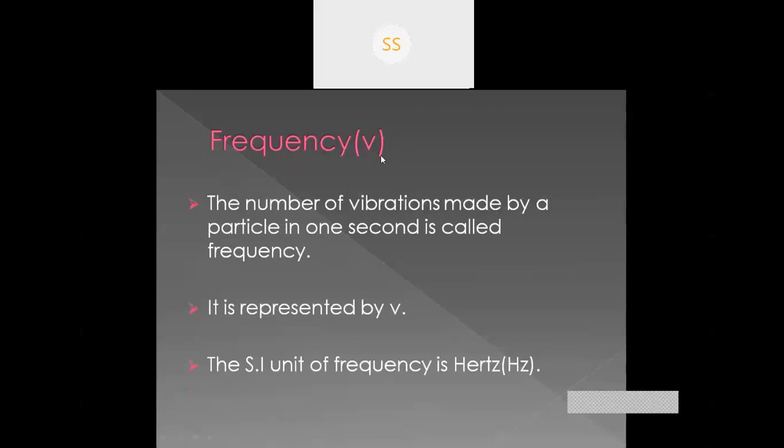This symbol is called nu. The number of vibration made by a particle in 1 second is called frequency. Total number of vibration in 1 second is the frequency. Frequency is represented by nu, and the SI unit of frequency is hertz.